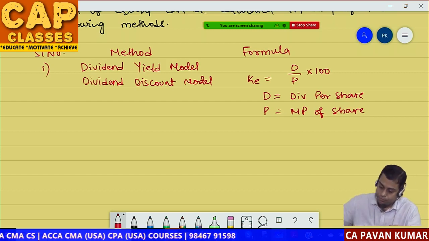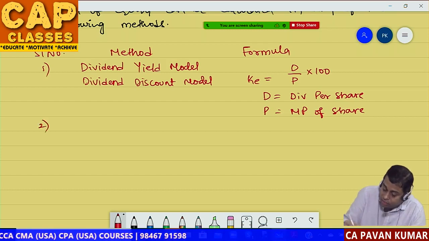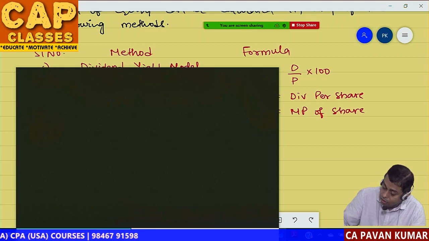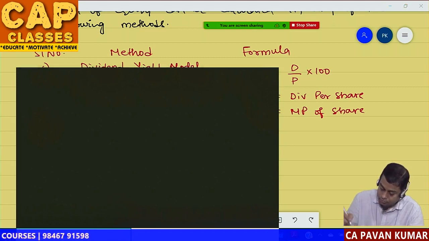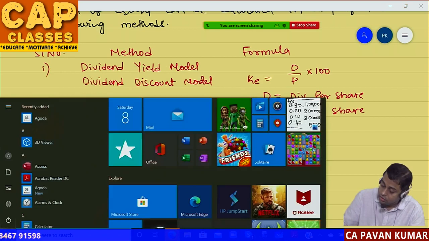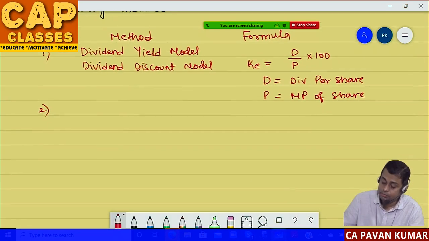This is the first formula. Second formula: dividend growth model.